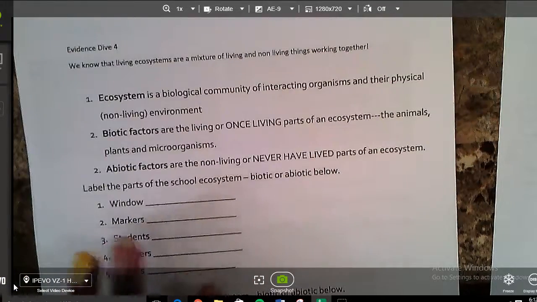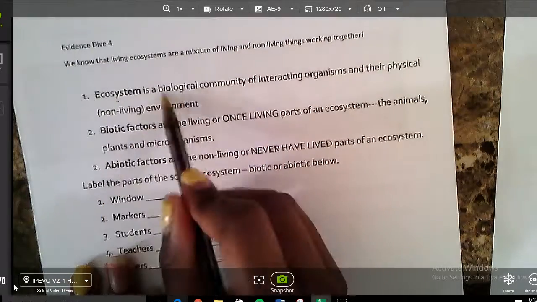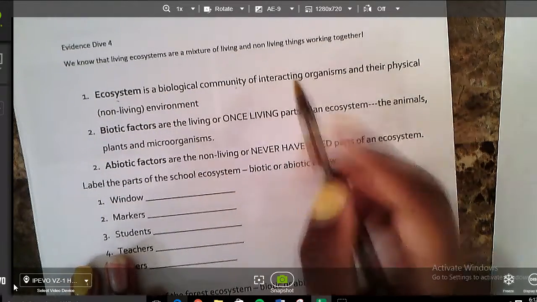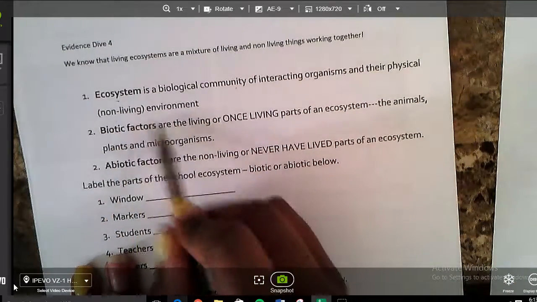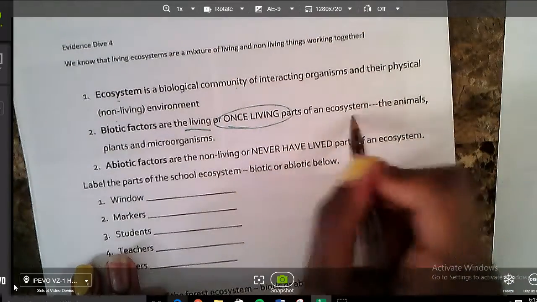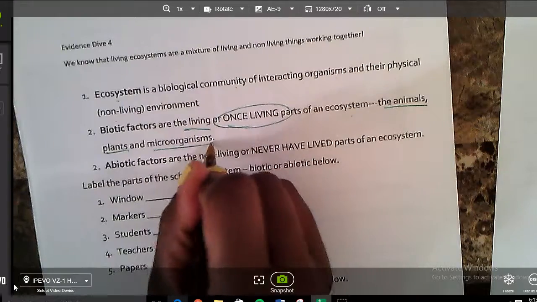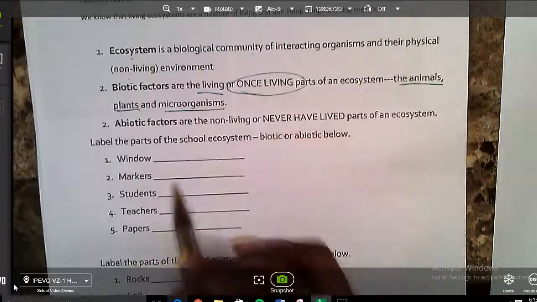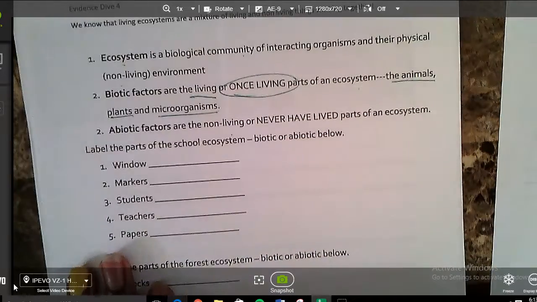Alrighty, evidence 4 is talking all about the living and non-living parts of the environment. So we know an ecosystem is a biological community of interacting organisms in their physical, non-living environment. Biotic factors are the living or once living, which means they used to be alive, parts of an ecosystem: the plants, the animals, and microorganisms, which means the things that we can't see. Abiotic factors are the non-living or never have lived parts of an ecosystem.